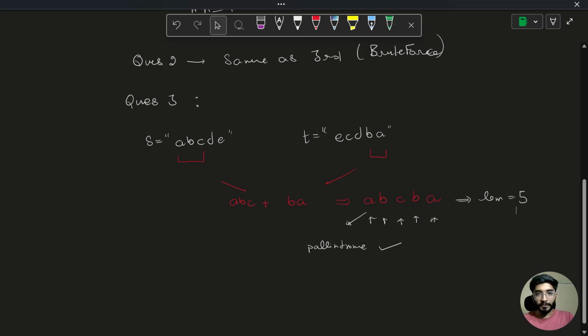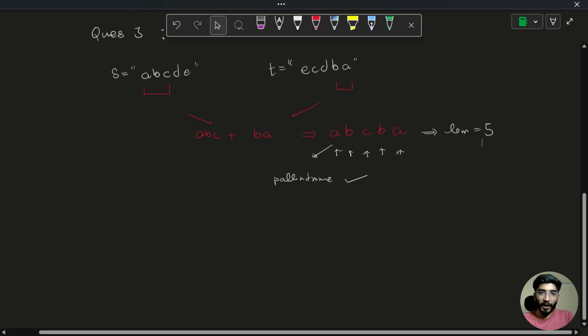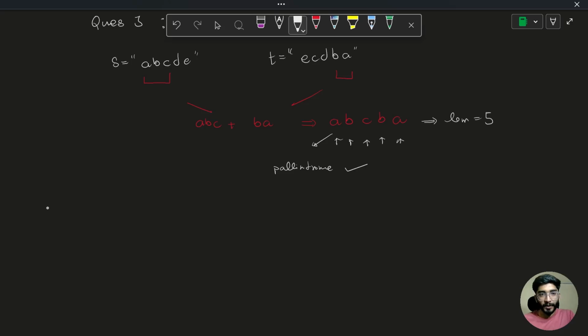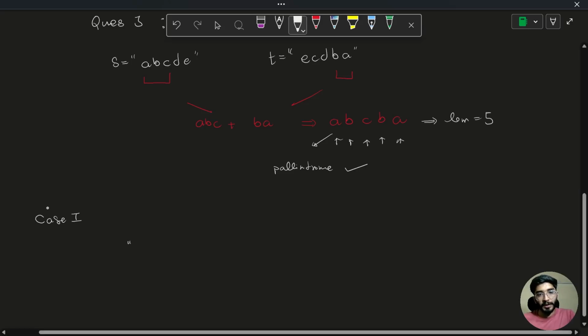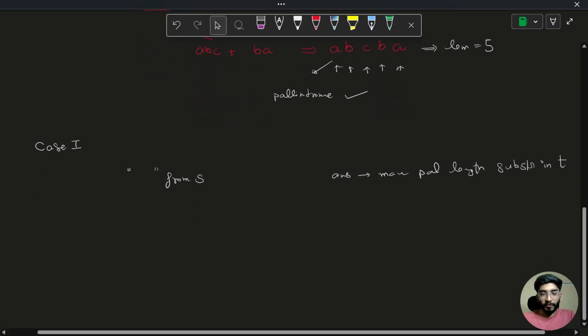Cool. So just after looking at this test case, you can generate as many possible ideas or cases as to how we can make substrings, or palindromic substrings, from S and T. So if we think of case 1, it is empty from S, so in this case we can say that yes, our answer would be the max palindromic length substring in T. Yes, let's take an example of this test case.